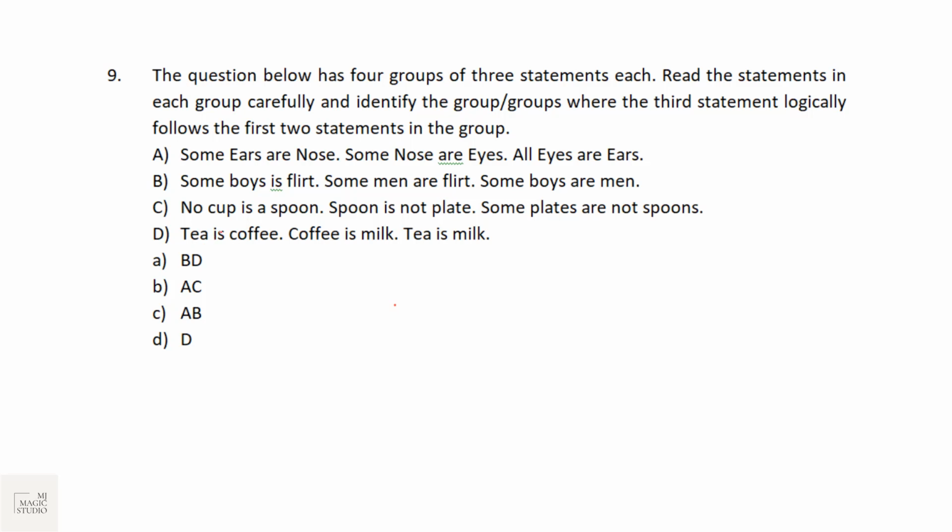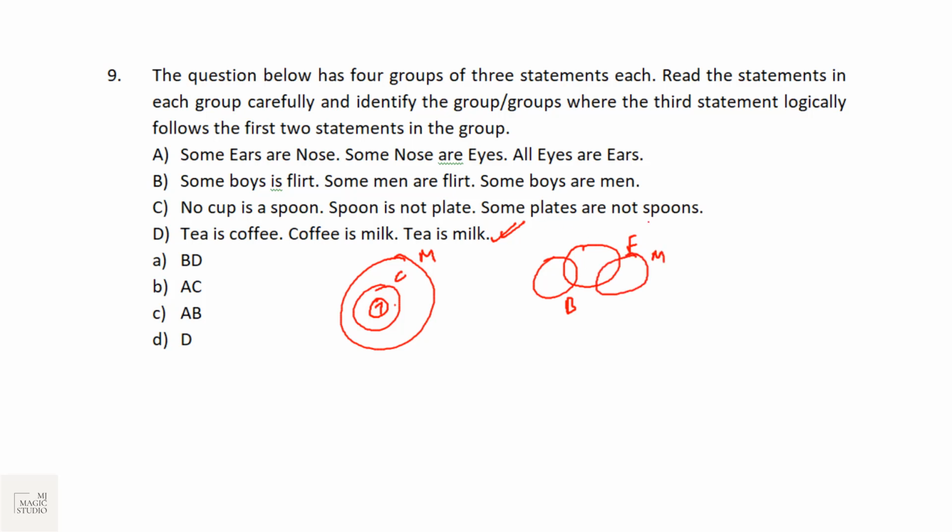Let's start with the fourth one. Tea is coffee, coffee is milk. That means tea is milk. Yes, logically correct. So D is correct. Now I'm checking the options. In B and D, D is there, so I will look for B. Some boys are flirt. Some men are flirt. Then some boys are men. No, not necessarily. That means option B is gone. No need to check A and C because option D fits in. That means only D is correct.